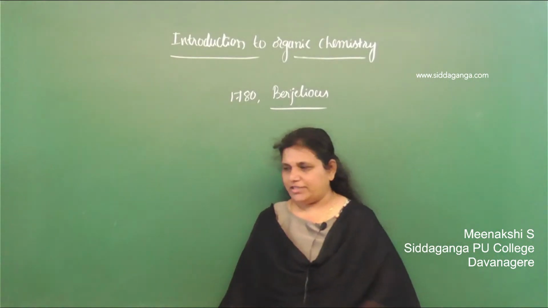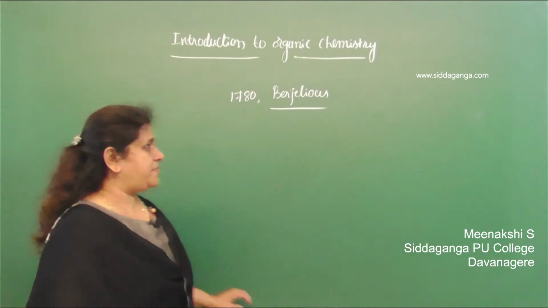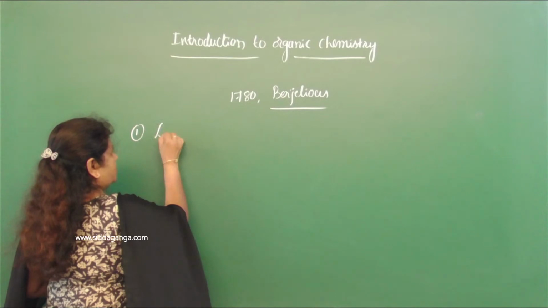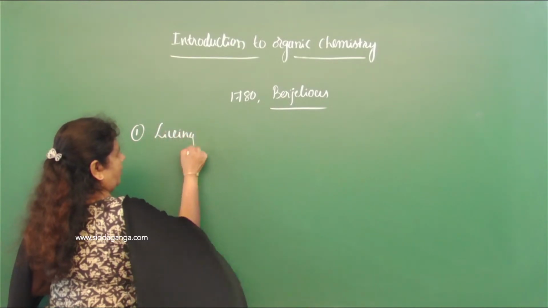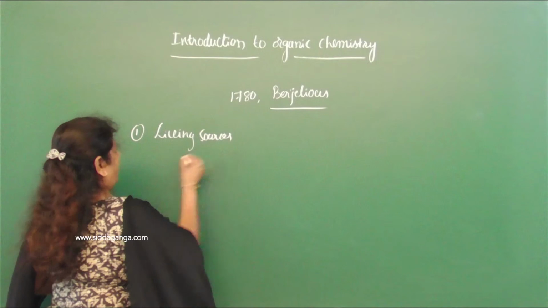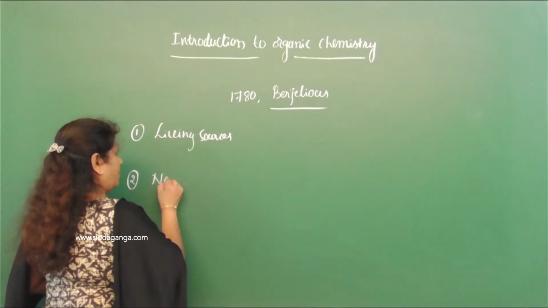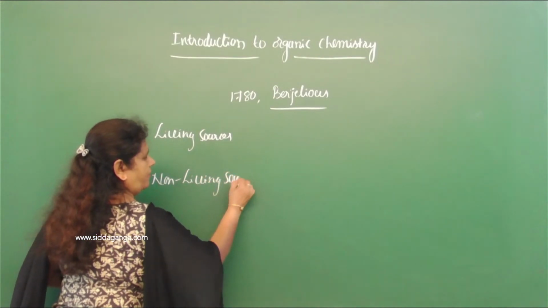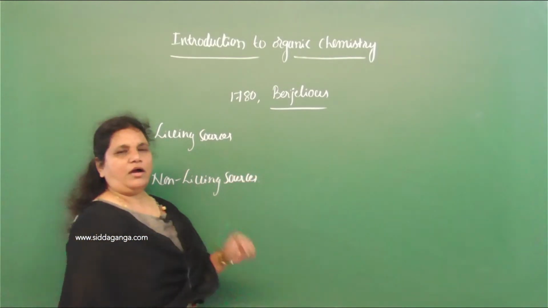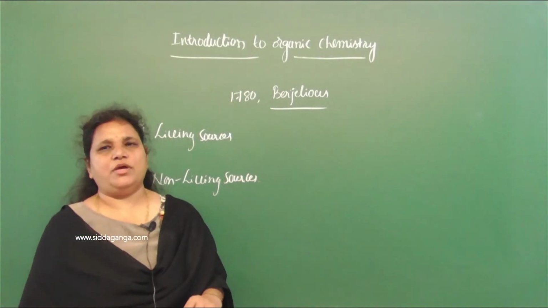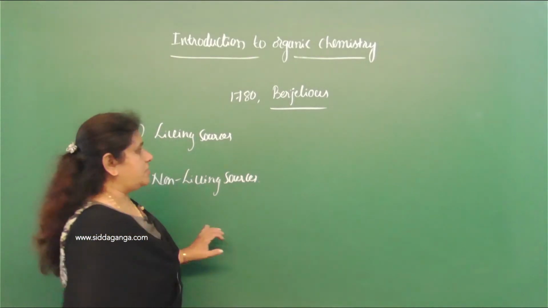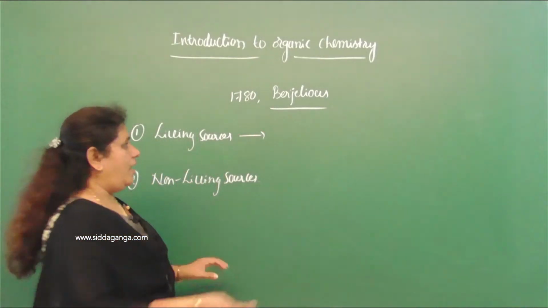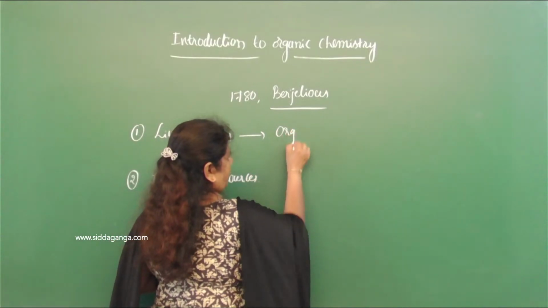So he classified the chemical compounds into two types: compounds from living sources, and compounds from non-living sources. He called all the chemical compounds from living sources, that is, from plants and animals, directly or indirectly, organic compounds.